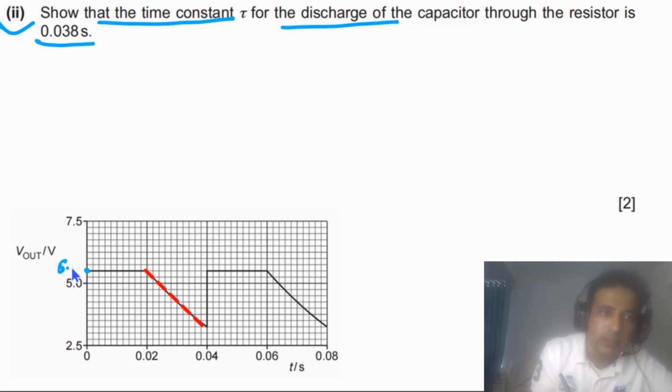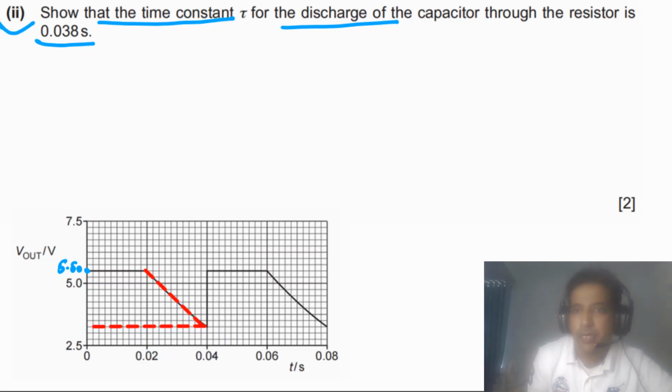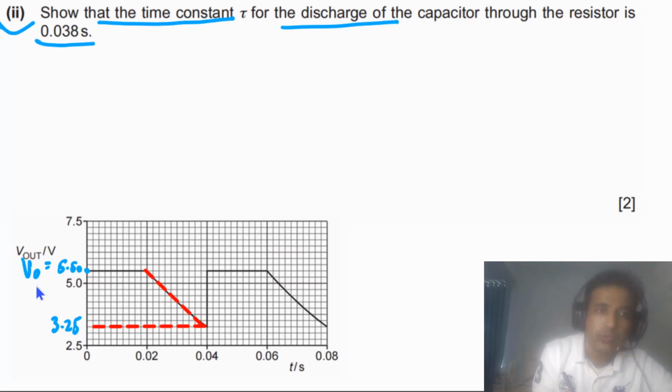So this PD is 5.50, then we can also draw another line here and read from the y-axis, and this one is 3.25. So we have the value of V naught and the value of V, and we can also read the discharging time from here. The discharging time is equal to 0.02 seconds.